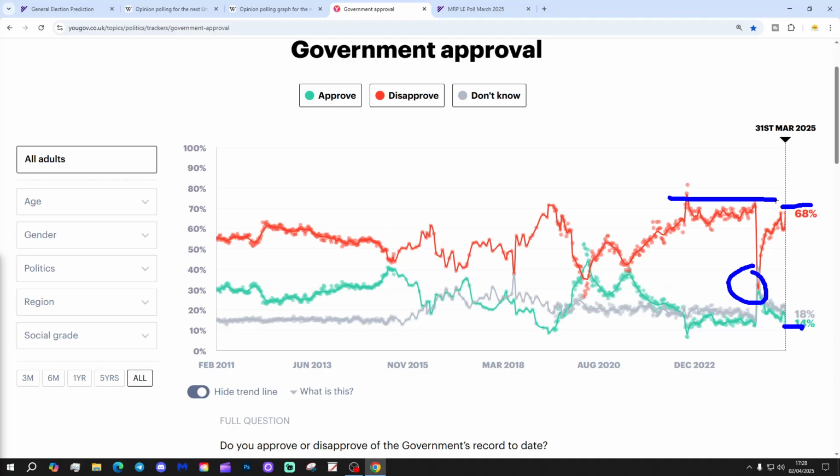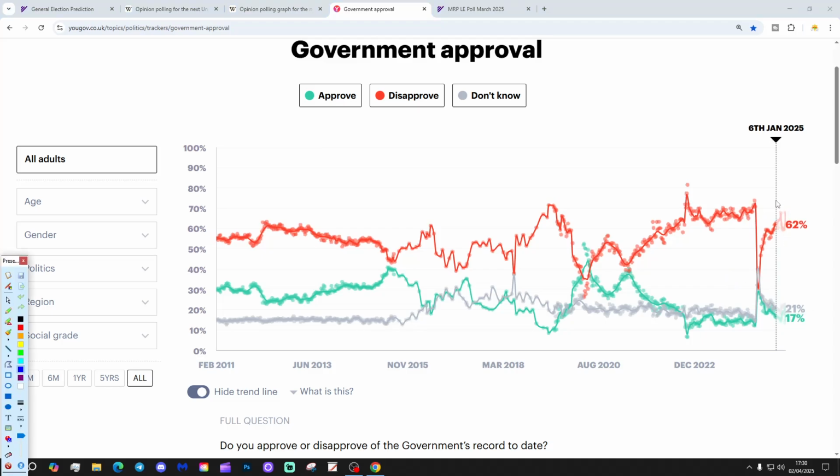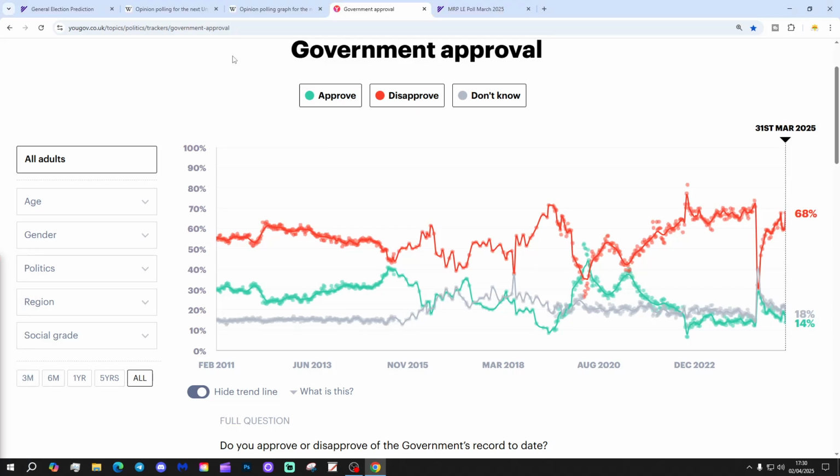It hasn't got to that level yet, but it's not all that far off it, to be honest, and for a new government, really not doing very well at all, I don't think. But we'll see how that goes. People might start getting more favourable towards the government as we go along.